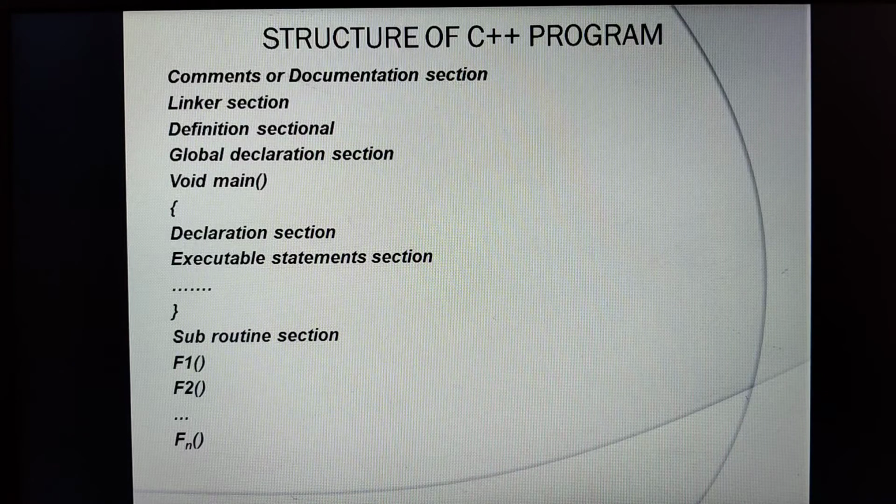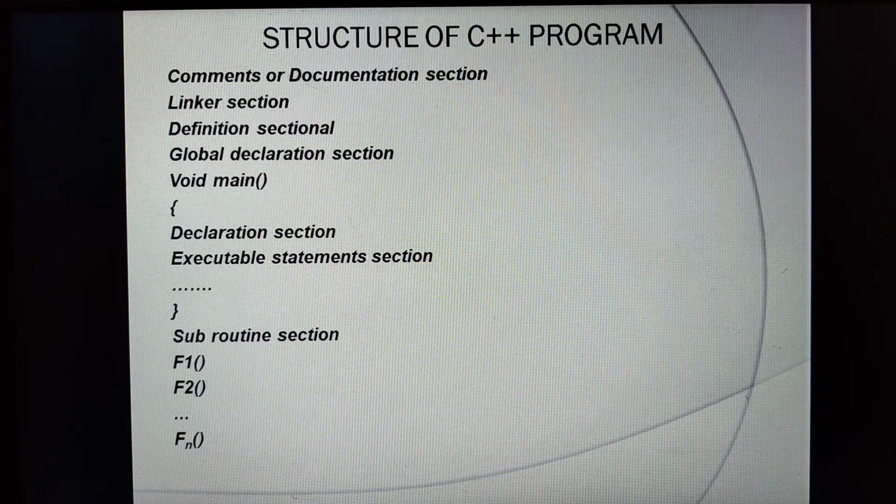And the global declaration section always appears here before the main function, where the variable has to be declared, or any other function if your program is using, then also you can declare it in the global declaration section, where the scope of such variables remains throughout that function and can be used by any other programs and any other functions in the program. So whatever variables you are declaring here could be used by any other programs or functions.